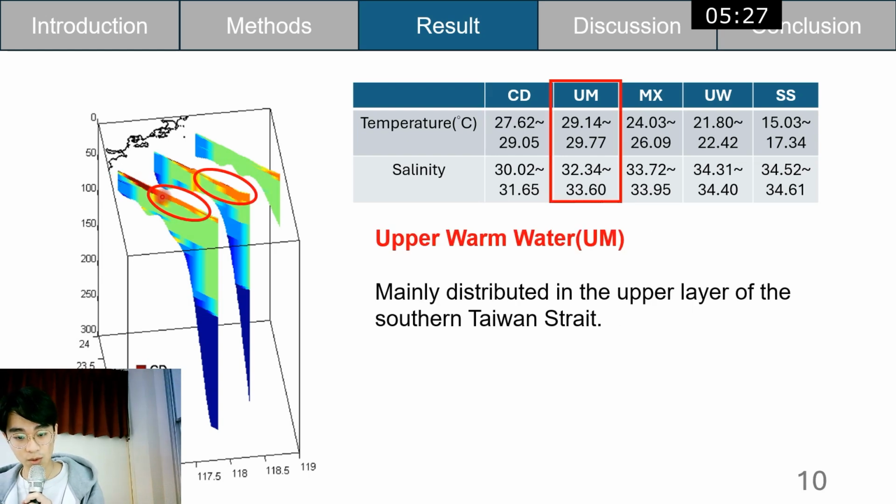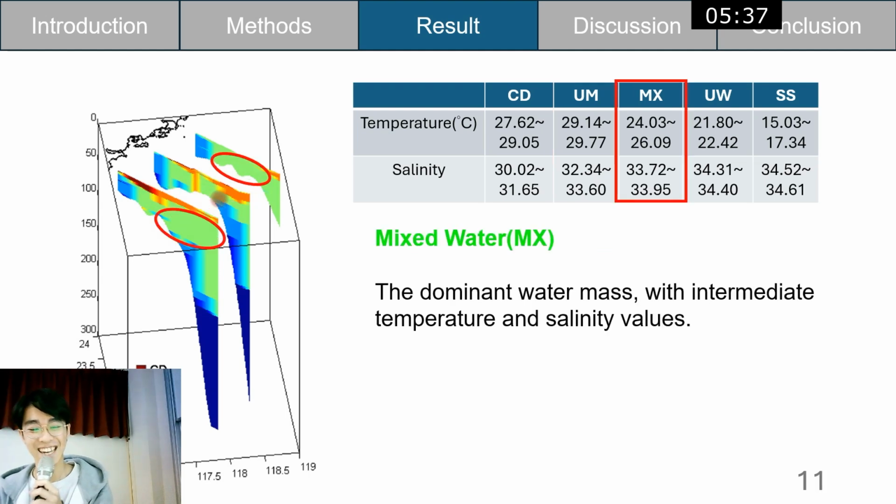The next is upper warm water, mainly distributed in the upper layer of the southern Taiwan Strait. Next is mixed water, and you can see it in the pictures here. It is the dominant water mass in this picture, and it has intermediate temperature and salinity values.